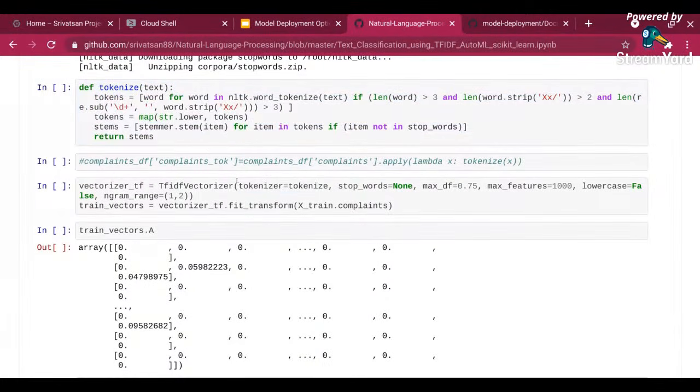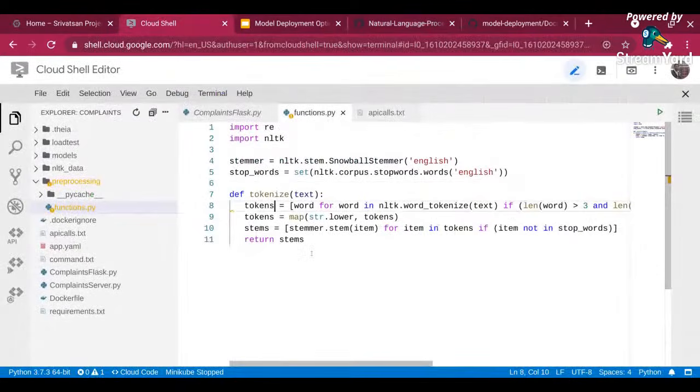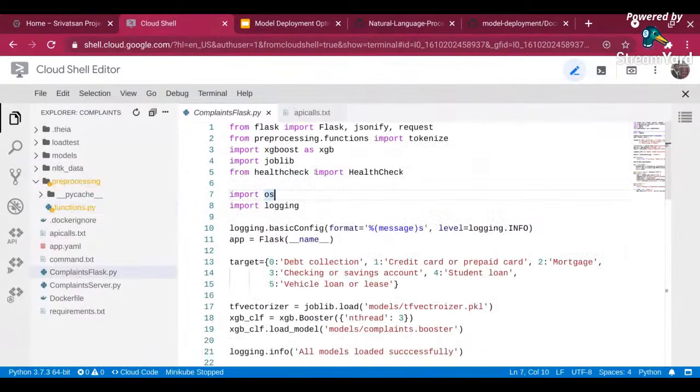So rather than having the default tokenizer, I'm calling this tokenize function. So that's what basically you are seeing over here. This is the tokenize function that I have copied over here. Now I have this function.